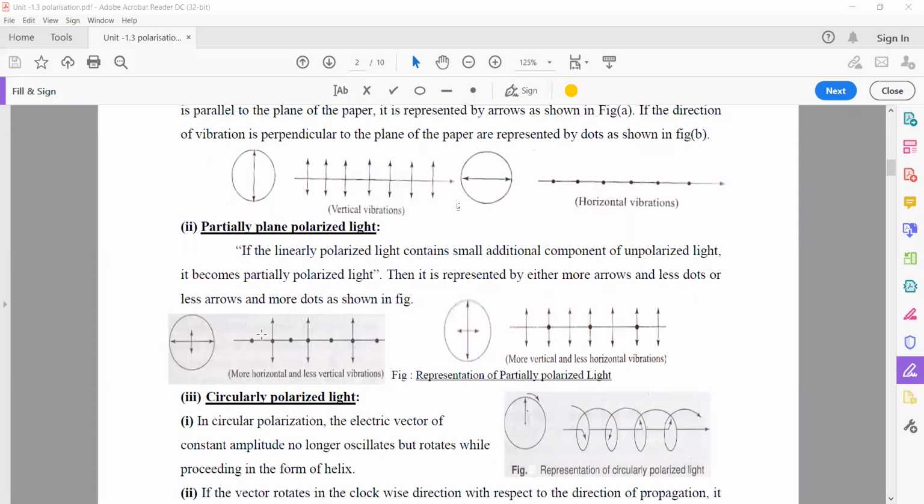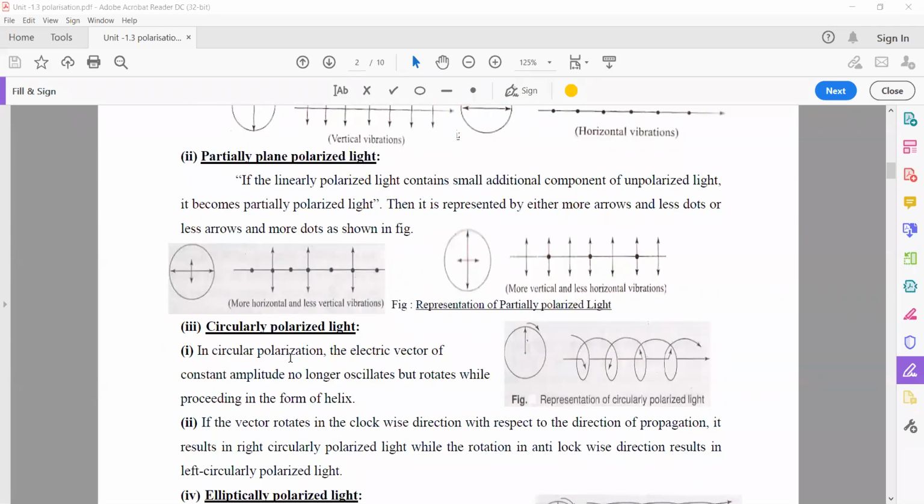It is a mixed property. So that's why it is partially polarized light. It means it has some vertical particle direction and some horizontal particle direction. Such cases also exist in the universe. So simply such cases are called partially plane polarized light.